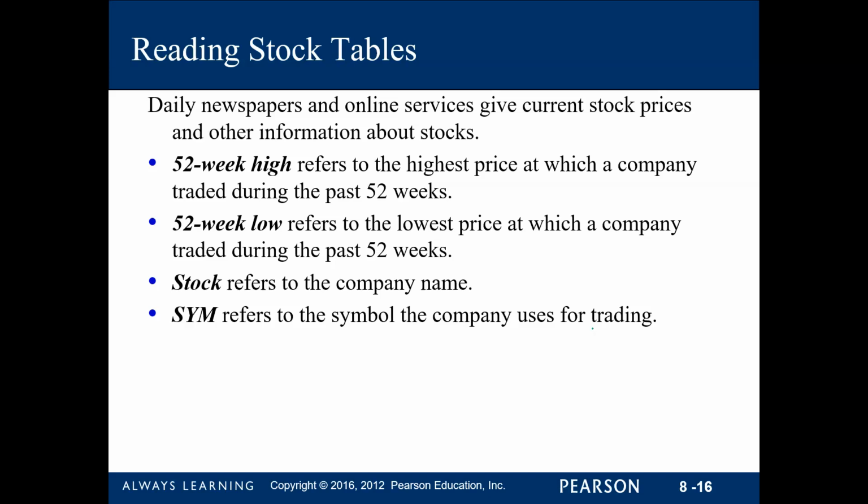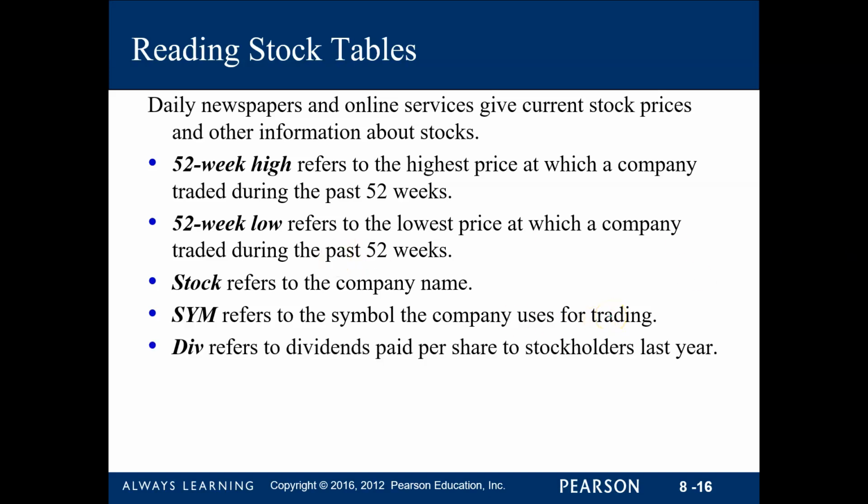So for example, Disney uses DIS. You know how a lot of companies have almost similar names, so they have specific symbols that they use for trading. Okay, so if you see the word div on the table, it actually refers to dividends, and these are the share paid to stockholders from last year. So pretty much what these stockholders have earned. All right. So yield percent, that's the percent yield.